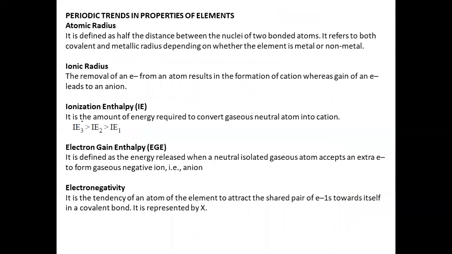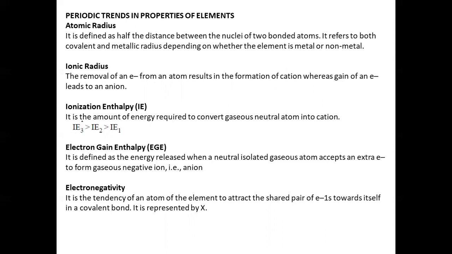Then, periodic trends in properties of elements. Atomic radius. It is defined as half the distance between the nuclei of two bonded atoms, and it refers to both covalent and metallic radius depending on whether the element is metal or non-metal. Ionic radius. The removal of an electron from an atom results in the formation of a cation, whereas gain of an electron leads to the formation of an anion.